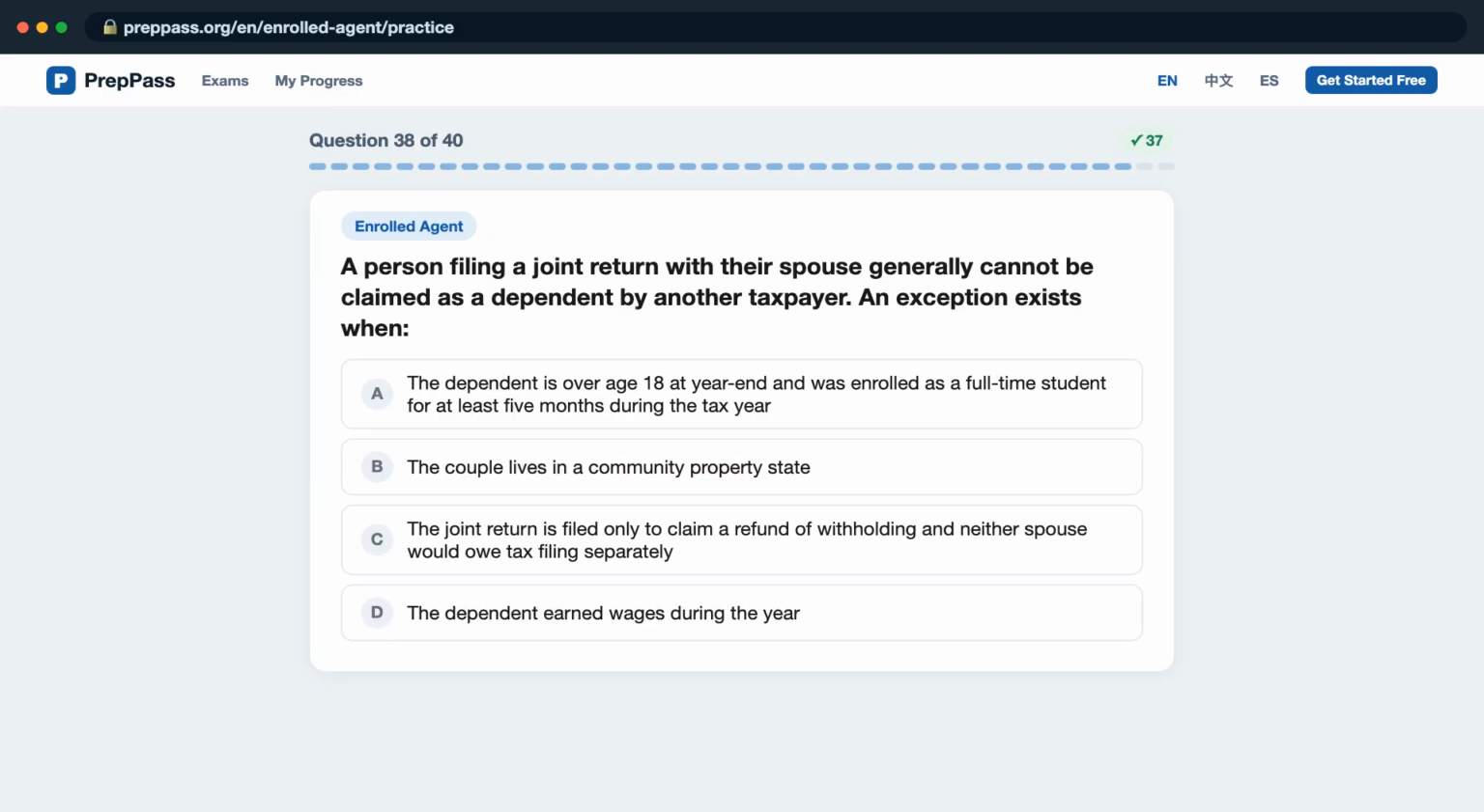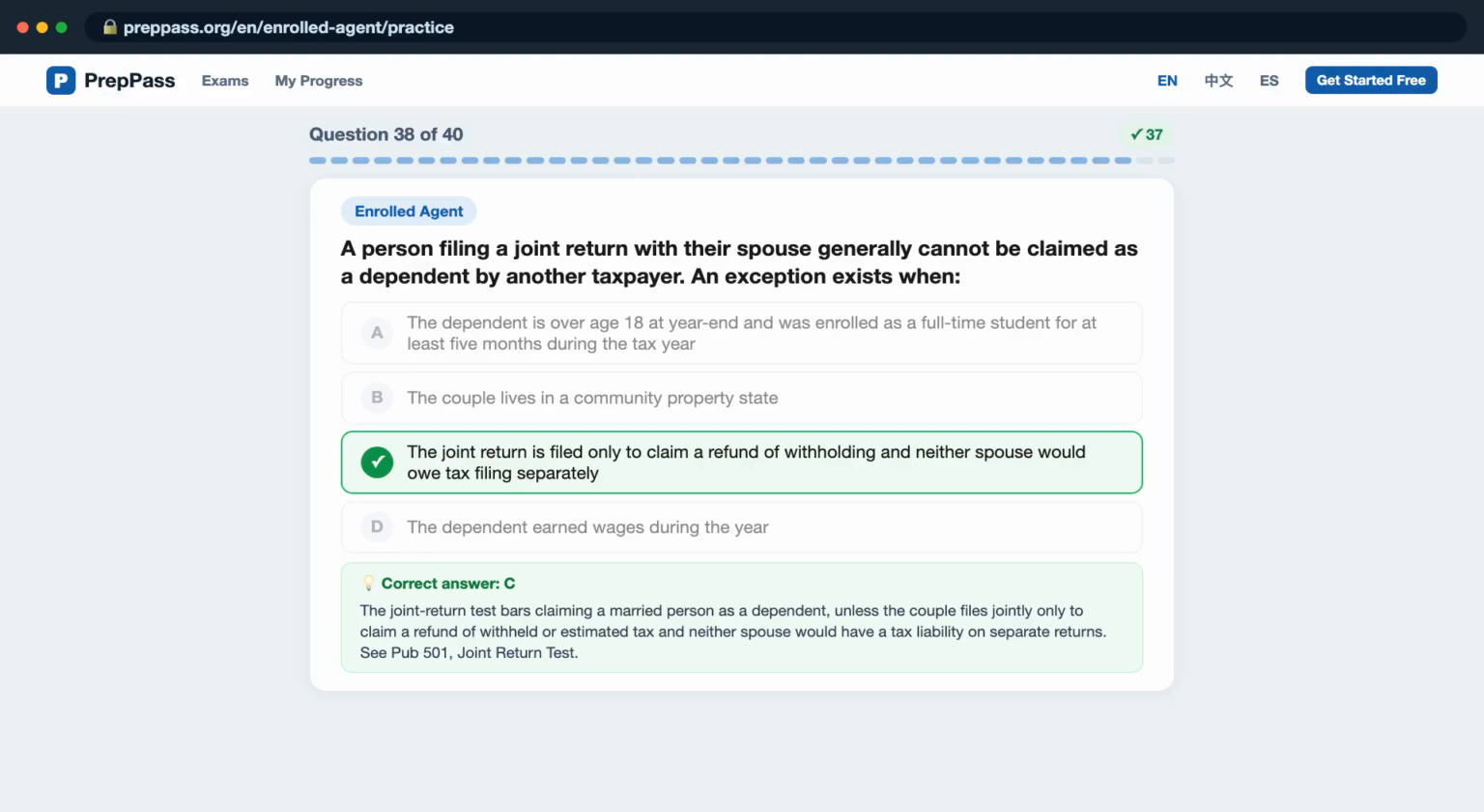Question 38. A person filing a joint return with their spouse generally cannot be claimed as a dependent by another taxpayer. An exception exists when, is it A, the dependent is over age 18 at year-end and was enrolled as a full-time student for at least 5 months during the tax year? B, the couple lives in a community property state? C, the joint return is filed only to claim a refund of withholding and neither spouse would owe tax filing separately? D, the dependent earned wages during the year? The correct answer is C.